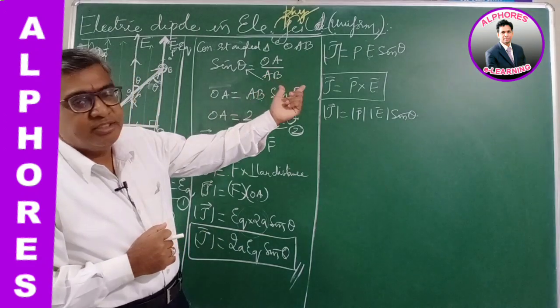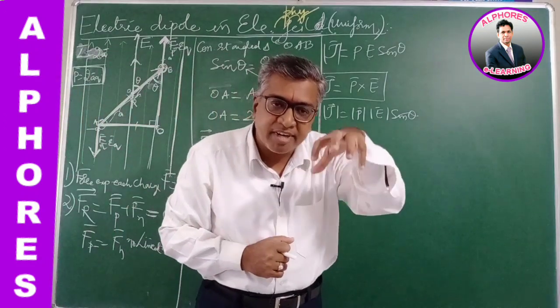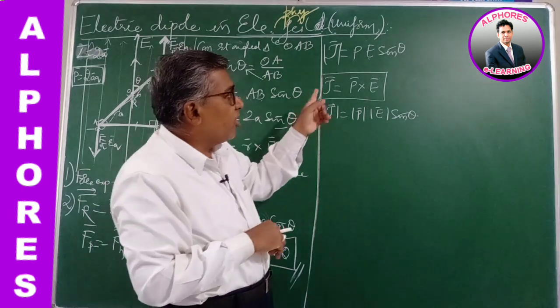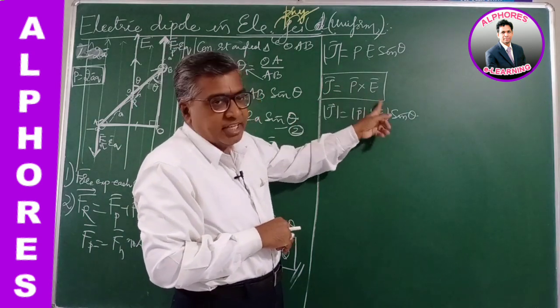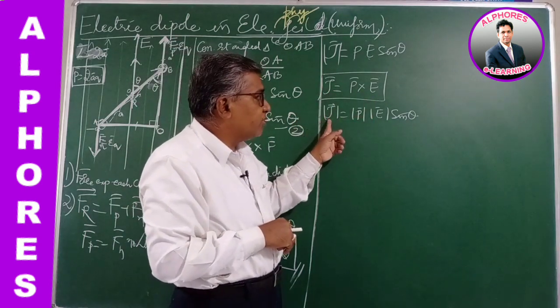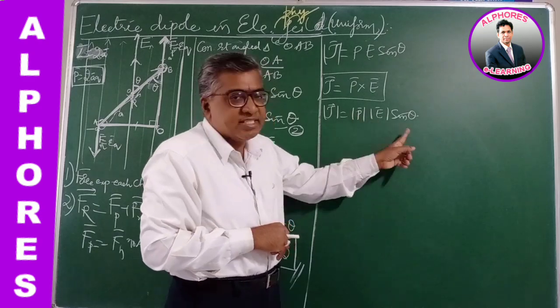So the dipole experiences a turning effect in the electric field, and the torque is given by P cross E. The magnitude is mod tau equals mod P mod E sin theta.